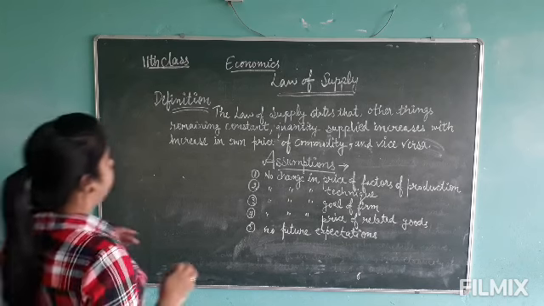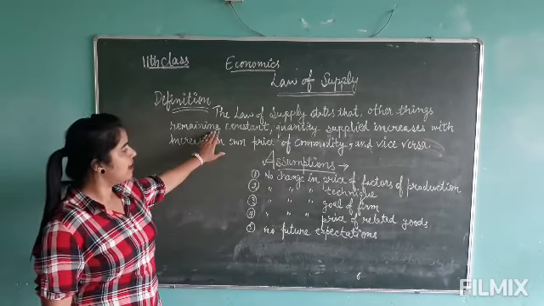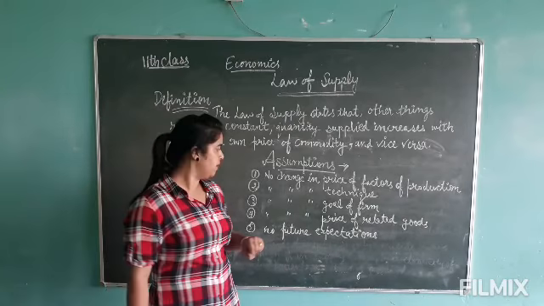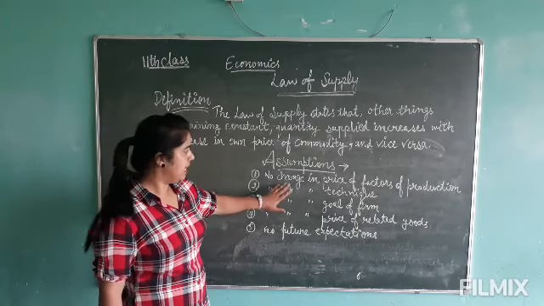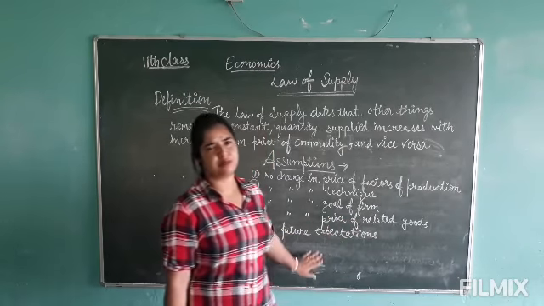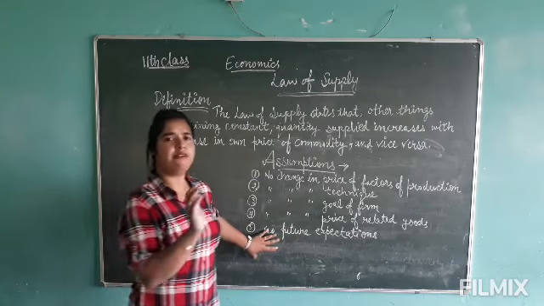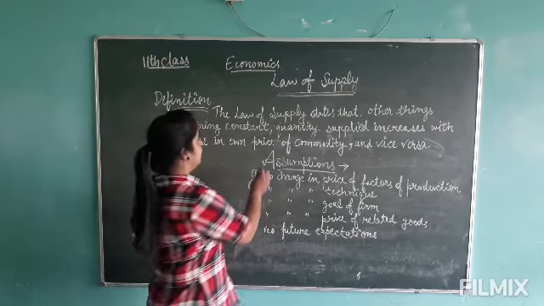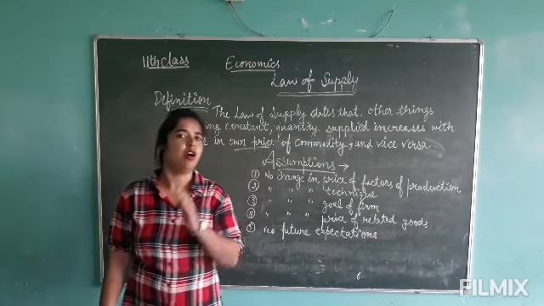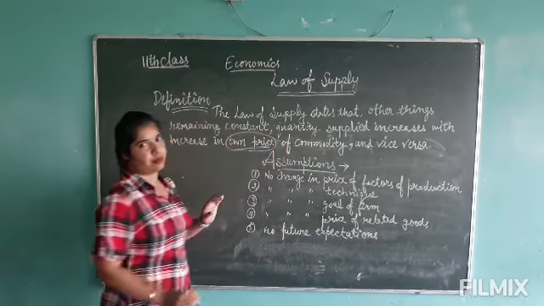What is the meaning of other things remaining constant here? Other things are these things. I talked about the determinants in my previous video. The determinants of supply mean price of factors of production, technique, goal of the firm, price of related goods, future expectations, and many more. These are the factors that can also affect the supply along with the own price of the commodity. But for the law of supply, we will talk about own price only.